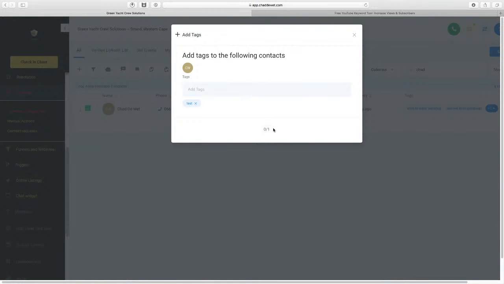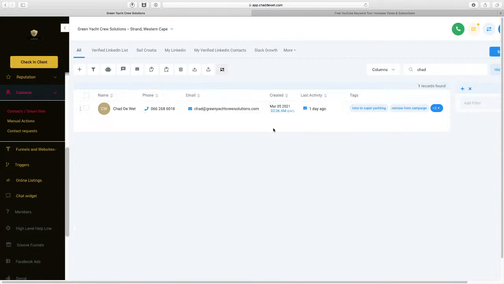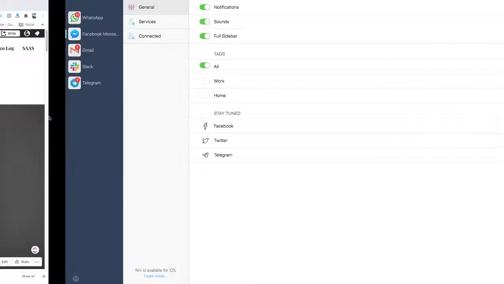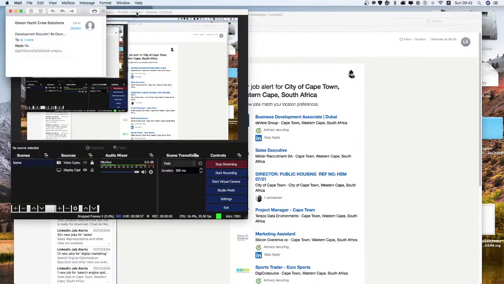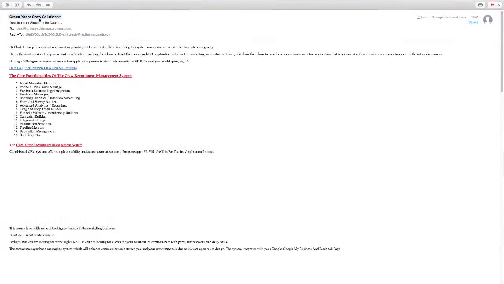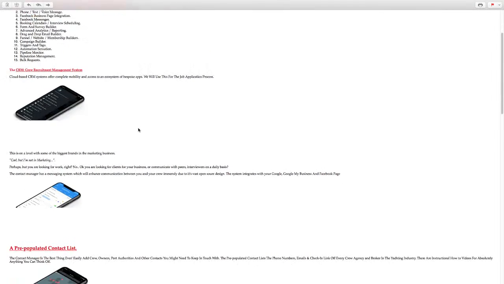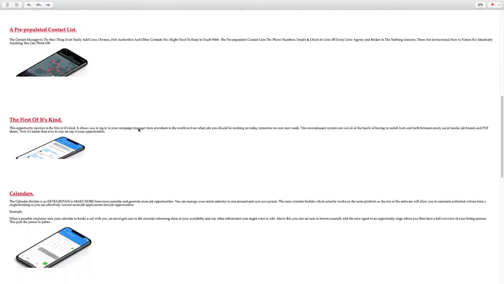Now look at this beautiful thing. This is essentially what growth hacking is. This is SaaS as a service. That then adds that person. Okay, well then obviously I get the email now. Let's go have a look at that. There it is. Okay. Nice and neat. Comes from Chad at greenyardcrewsolutions.com. And it is a full email.